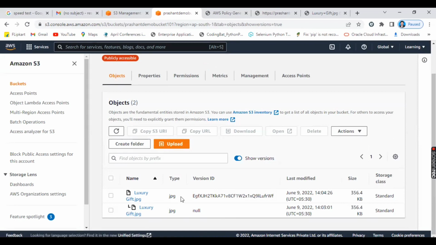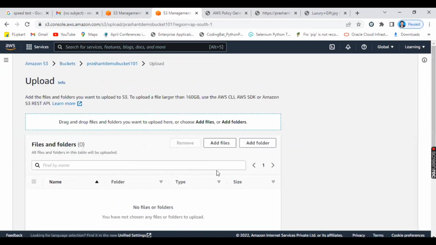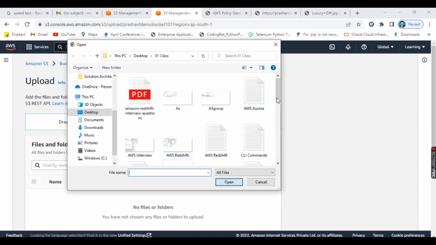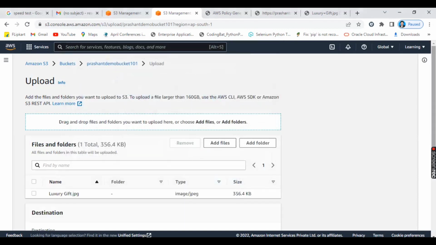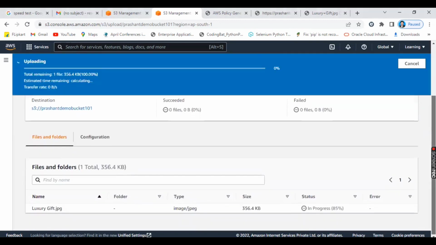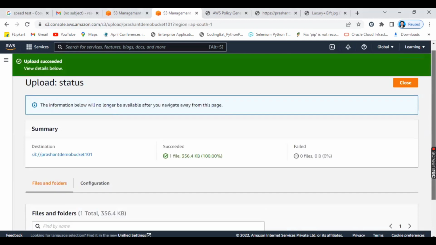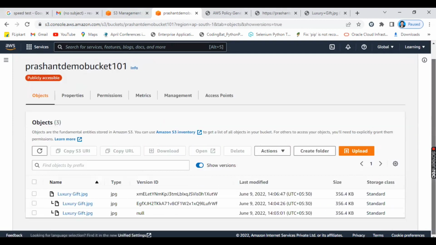Suppose you are uploading the same object a third time. You click on add files, upload luxury gift.jpg again, click the open button, and then click upload. See here, the third time also it has not asked whether you want to override the data. Just close it. Initially it shows only one file. If you click on show versions, now there are three files.